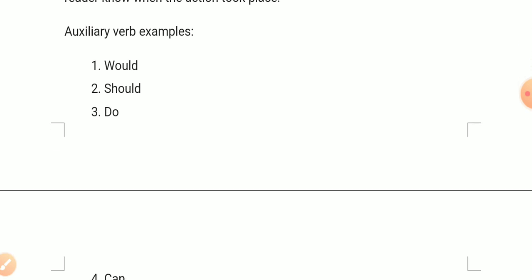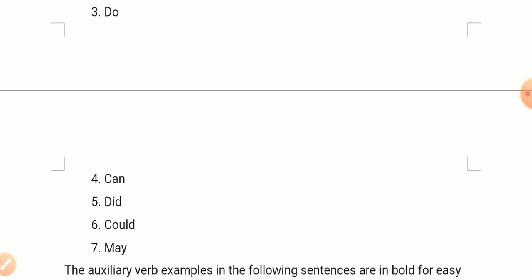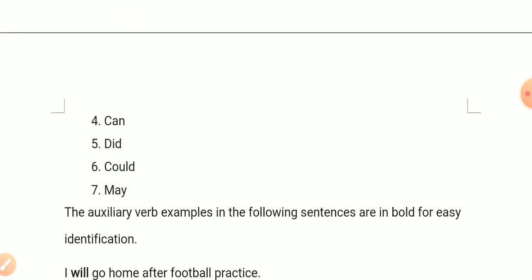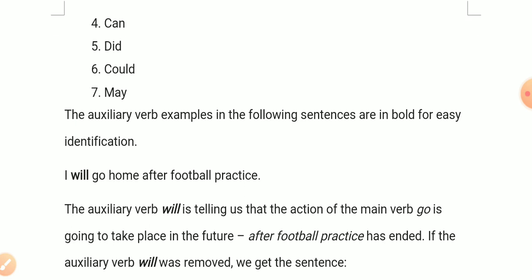Modal verbs include would, should, will, shall, can, could, may, might, need not, ought to, etc. The auxiliary verb examples are in the sentences on your screen, you can easily identify them.